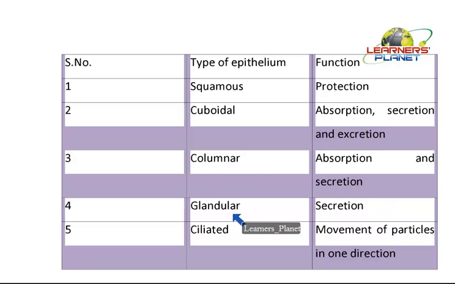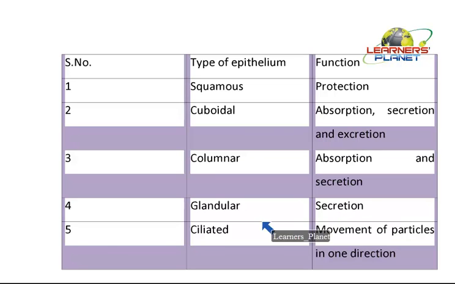Then comes glandular, which secretes certain fluids containing different elements so as to support the functioning of the body, like the stomach and the thyroid gland. These glands secrete either hormones or enzymes or various materials.